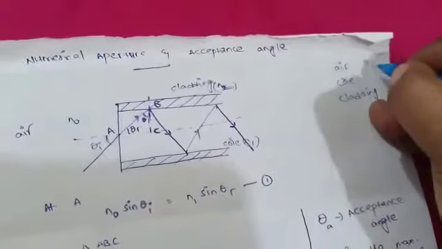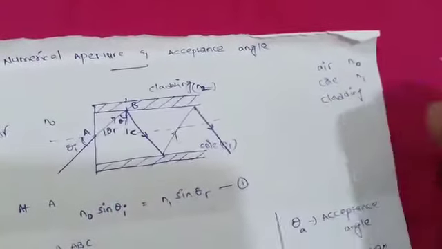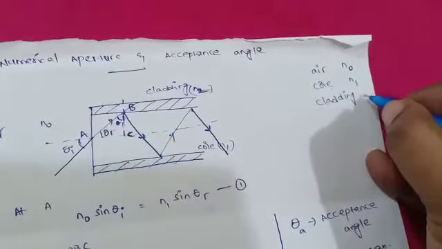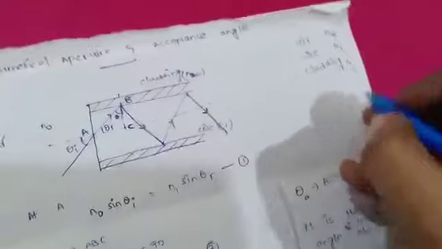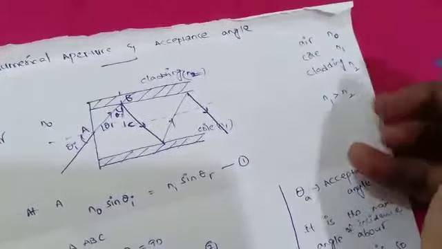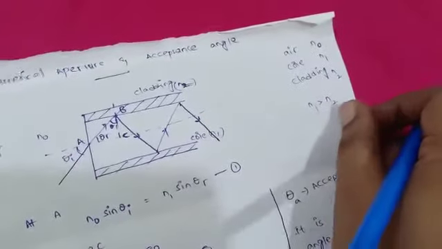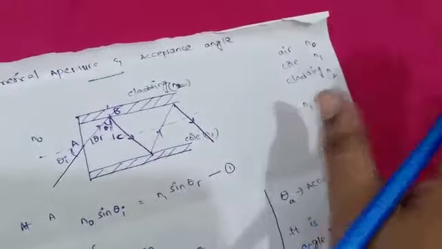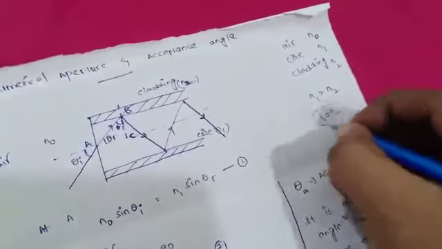The refractive index of air here is taken as N0. The refractive index of core is taken as N1. The refractive index of cladding is taken as N2. What is our general condition? N1 is greater than N2. So the core refractive index is always more than the cladding, but the difference is very low.